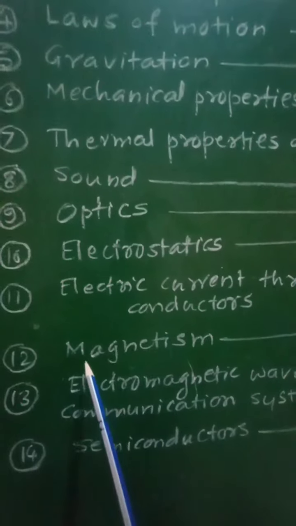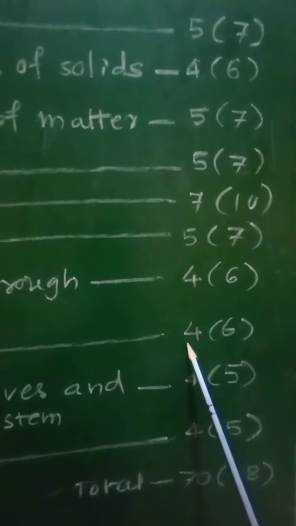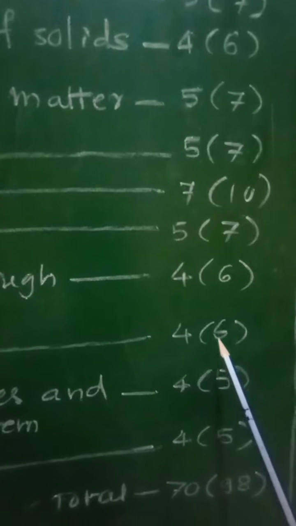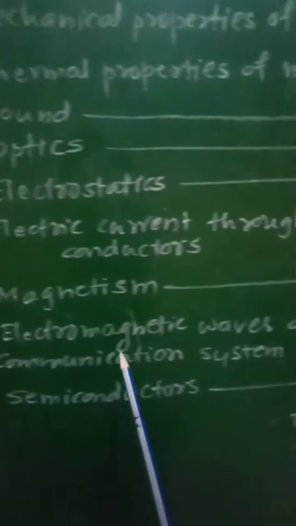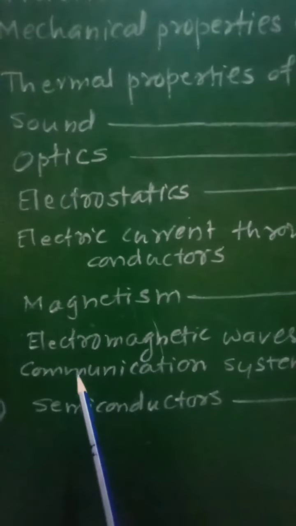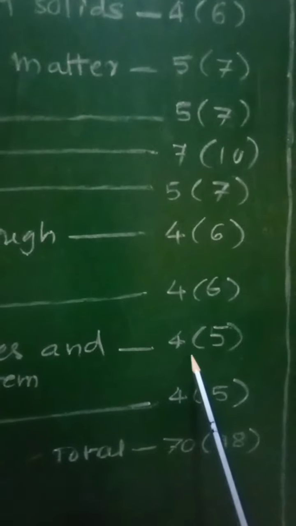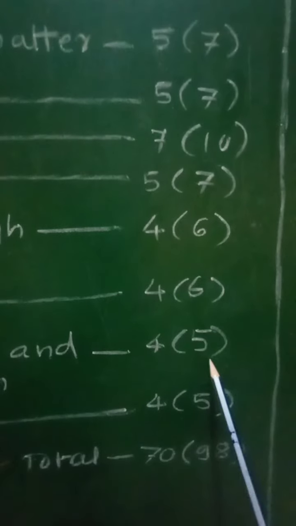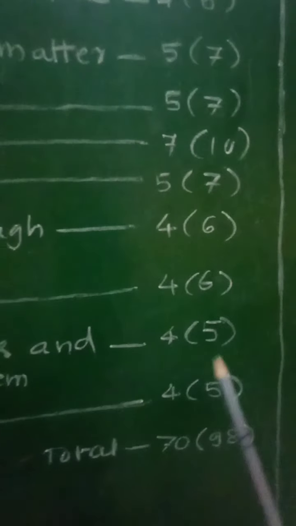Chapter number 12, magnetism. For this chapter 4 marks without option and 6 marks with option. Chapter number 13, electromagnetic waves and communication system. For this chapter 4 marks without option and 5 marks with option.